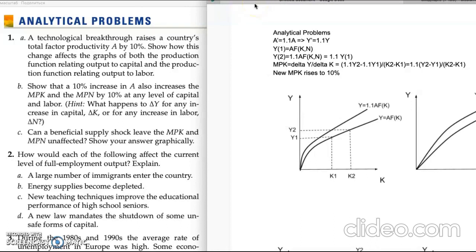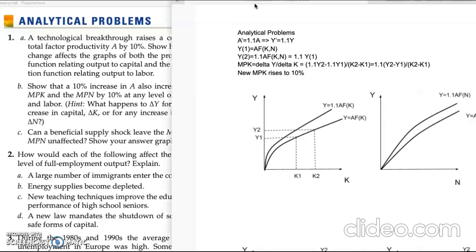So what about if energy supplies become depleted? If energy supplies become depleted, this is likely to reduce productivity because energy is a factor of production. That is why our production function will go down.